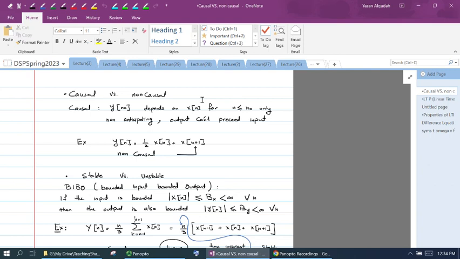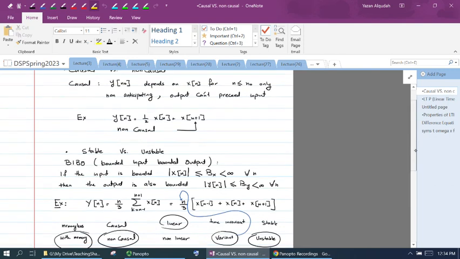So if you look at this example, y of n equal to 1/2 x of n plus x of n plus 1, this system is not causal. Why? Because at any time, the output y at 0 is going to depend on x at n plus 1, which is going to be x of 0 plus 1, which is x of 1. So the output is going to depend on a future input, and that makes the system not causal.